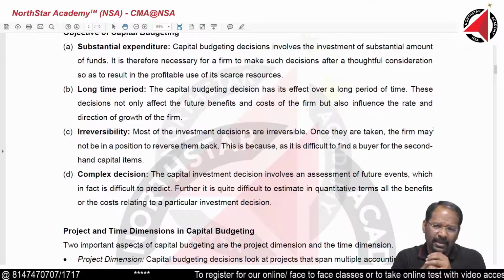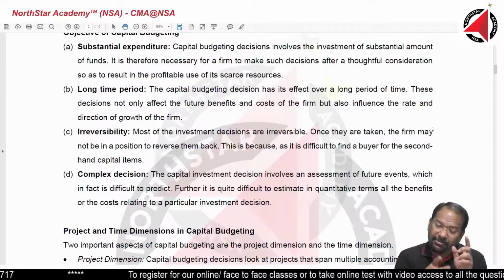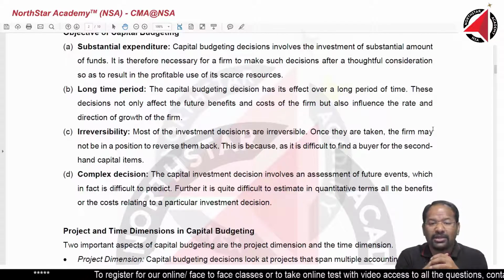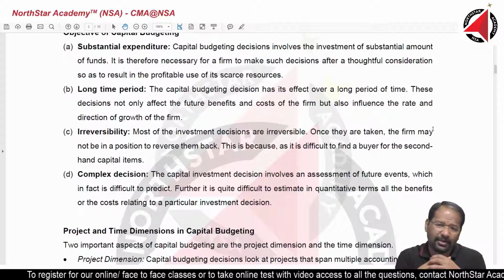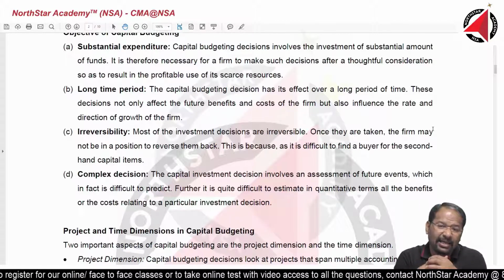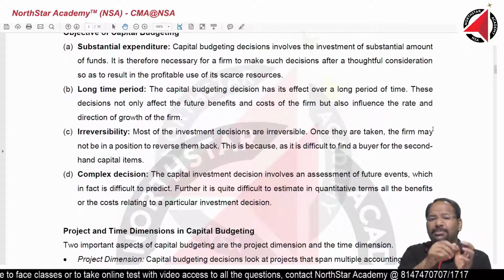Almost. It's not that it is irreversible. It is irreversible in the sense that if you go back on your decision, you are going to lose a lot of money. For example, you bought a car, especially a high-end car. You bought a BMW. You spent 80 lakh rupees on a BMW. Go back to sell this BMW.